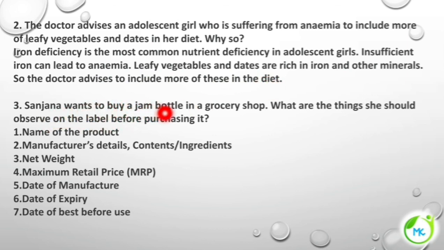Sanjana wants to buy a jam bottle in a grocery shop. What are the things she should observe on the label before purchasing it? She has to check the name of the product, the manufacturer details, contents or ingredients, net weight, MRP, date of manufacture, date of expiry, and the date of best before use. So these are the things she has to check.